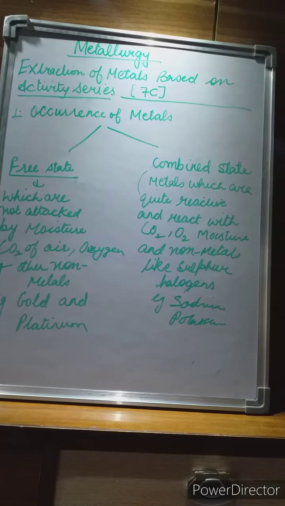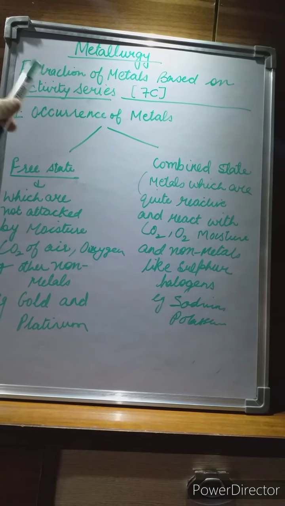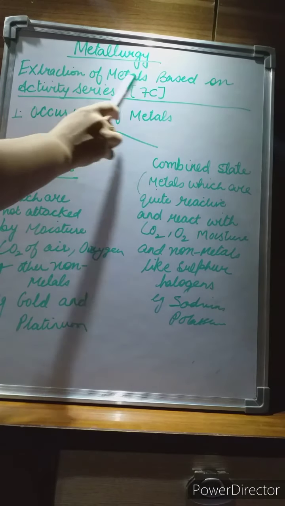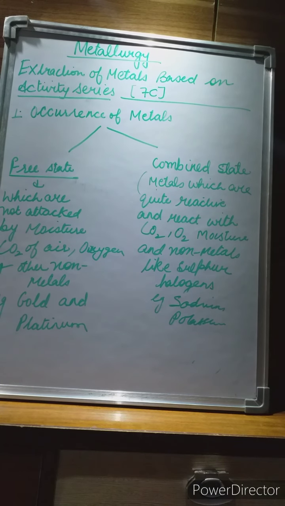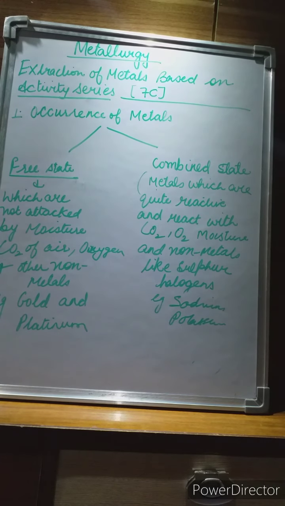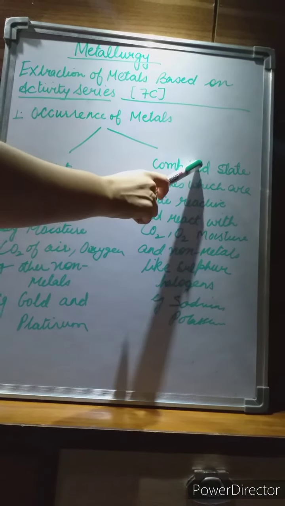Now students, we will read the chapter metallurgy, and the topic is extraction of metals based on the activity series. That is your 7C. The first topic in the book is occurrence of metals. Now boys, metals are found in two states: one is the free state and the other is the combined state.